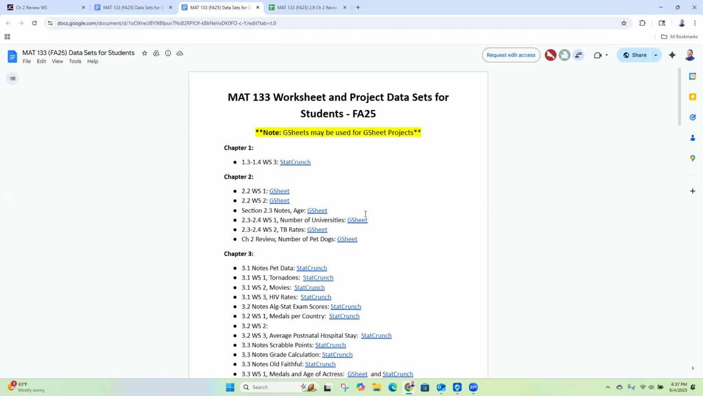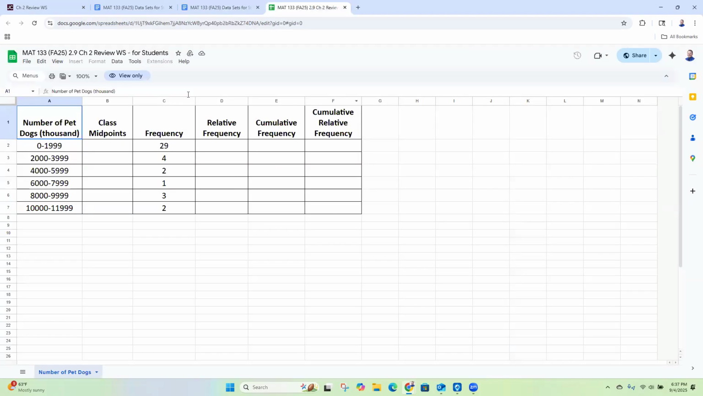Okay, so it looks like this. It looks a bit crazy, but these are the worksheets we're going to be working on throughout the class, both for my class and Cindy's. And the one that we want is the Chapter 2 review, number of pet dogs. If you click on this Google Sheet link right here, it'll open up this website.